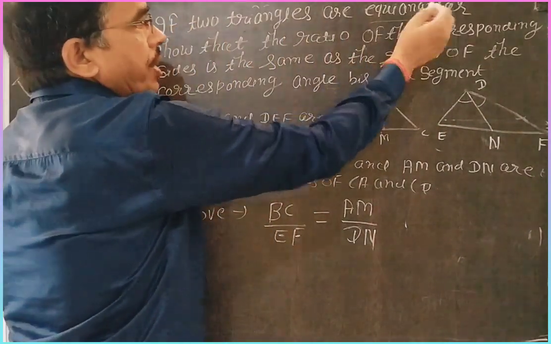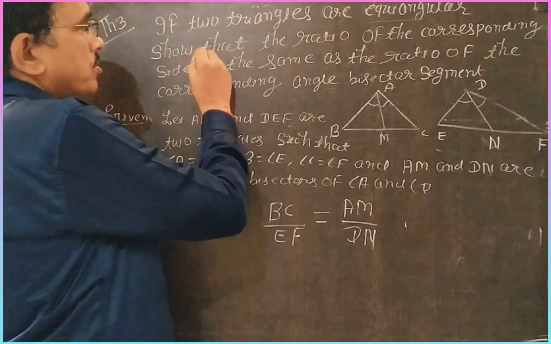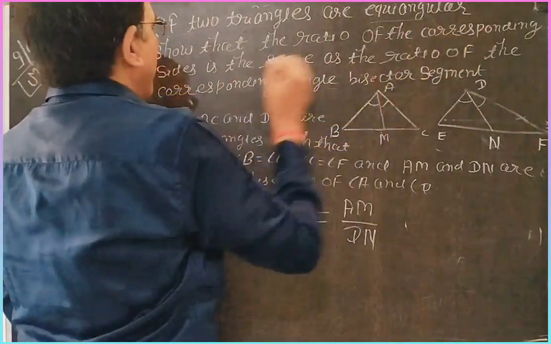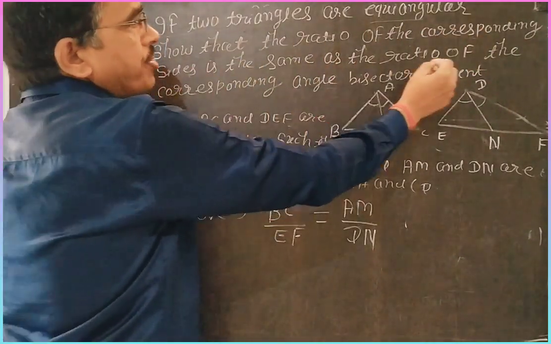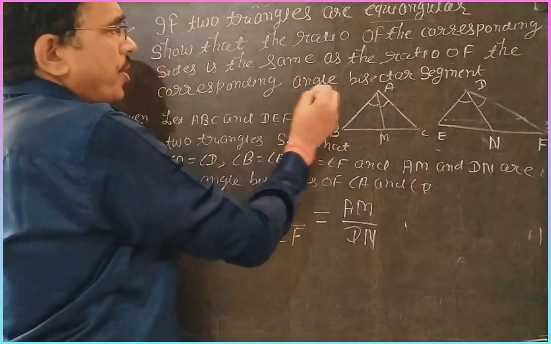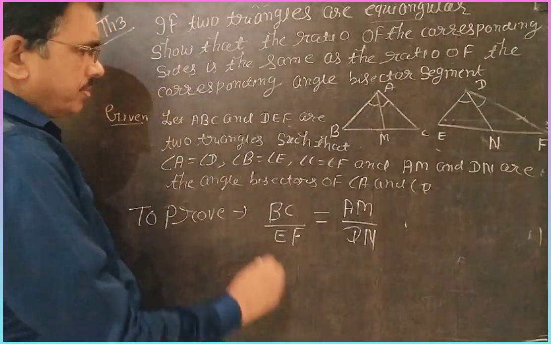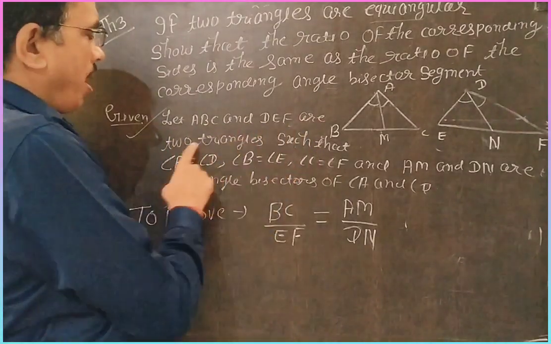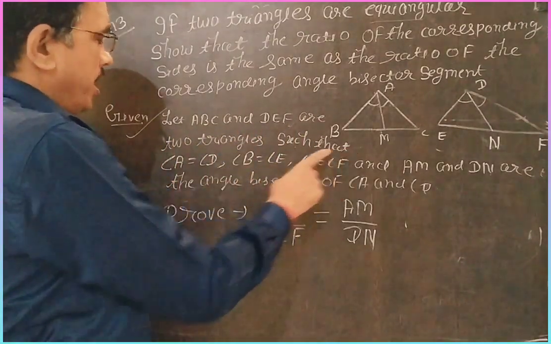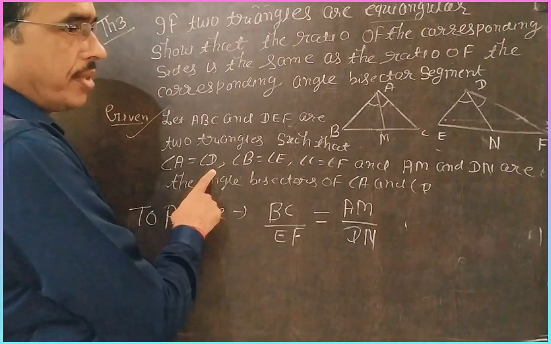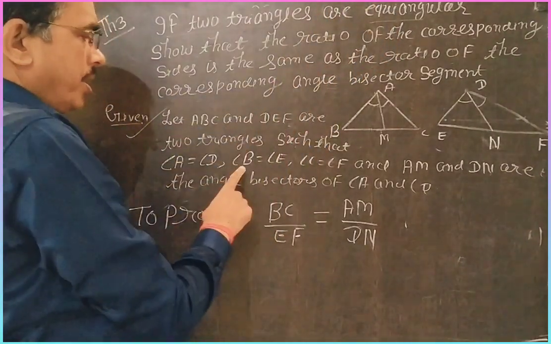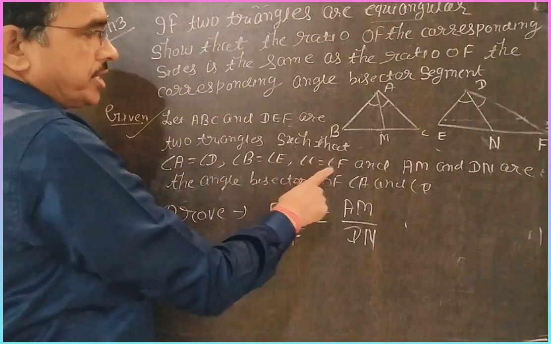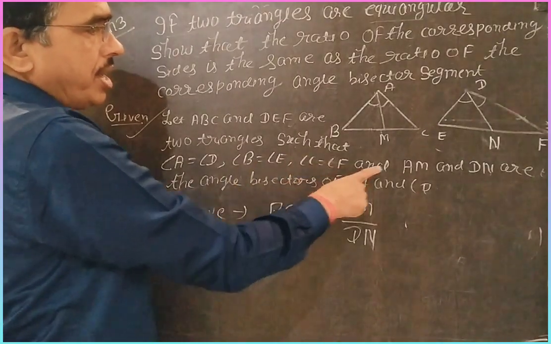If two triangles are equiangular, then the ratio of the corresponding sides is the same as the ratio of the corresponding angle bisector segments. Here, given: let ABC and DEF be two triangles such that angle A is equal to D, B is equal to E and C is equal to F, because it is equiangular.